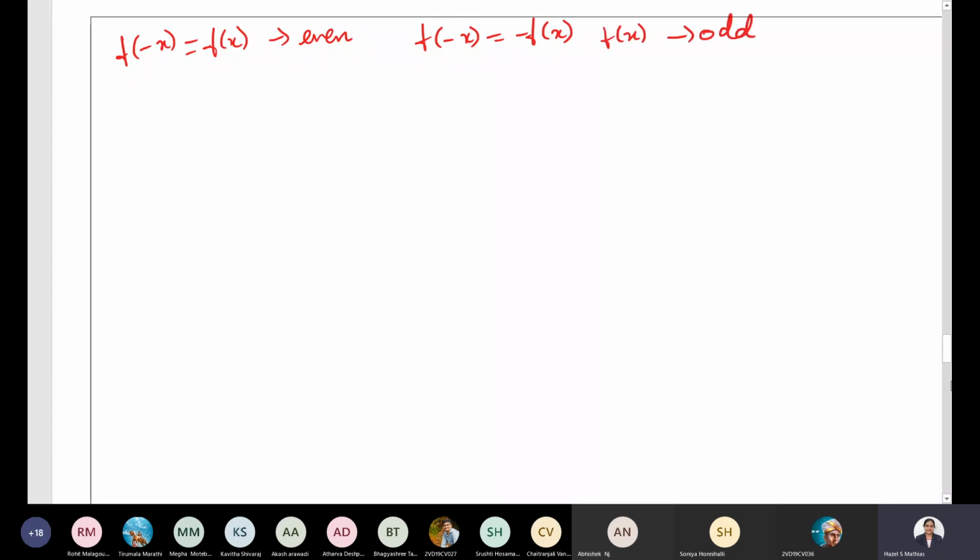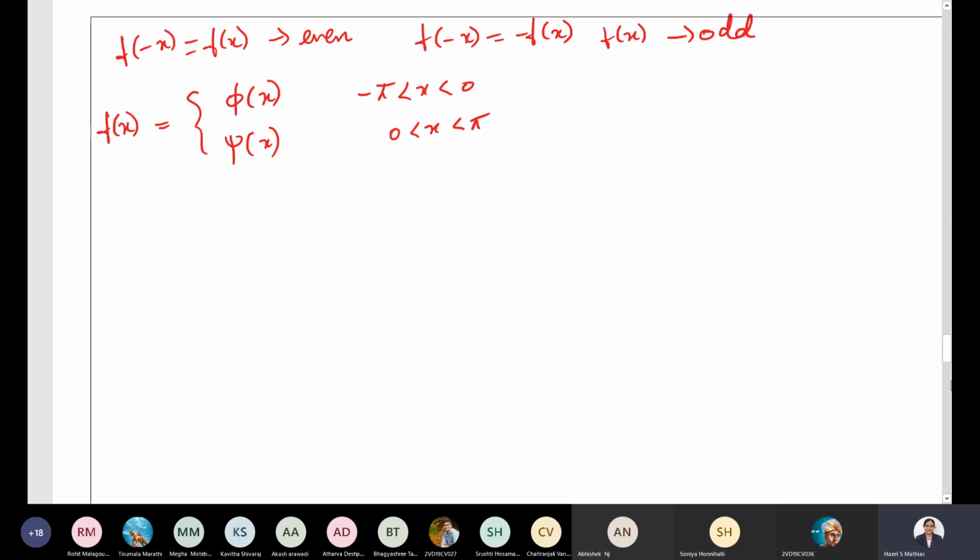Am I correct? Now, suppose you have discontinuous functions, f of x is equal to phi of x in the interval minus pi less than x less than 0 and psi of x in 0 less than x less than pi. In the case of discontinuous functions, how to check whether the given function is even or odd?